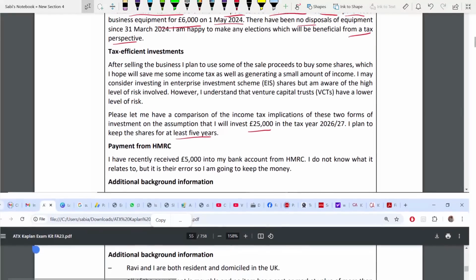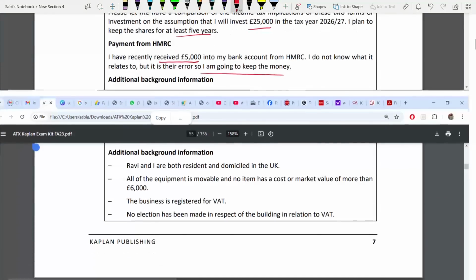Payment. So there was a reason you have received a payment of 5,000 from the bank. You do not know what it relates to. It's an error, you're assuming, but you're keeping the money without informing them. Okay, this is ethics. Now, these are some additional information.